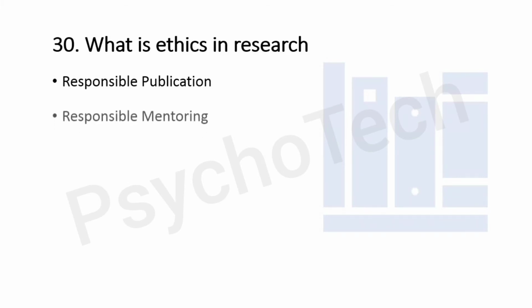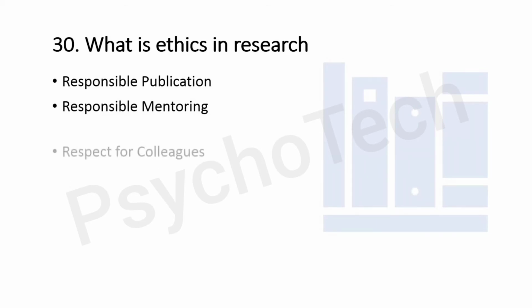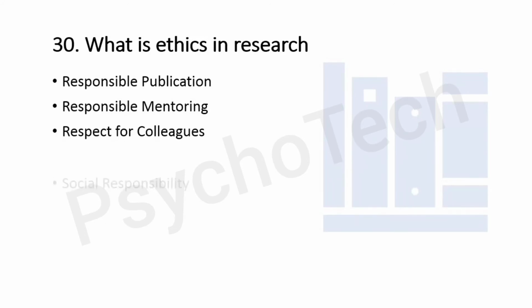Next is responsible mentoring, which is to help educate, mentor, and advise students. Next is respect for colleagues. You have to respect your colleagues and treat them fairly. Social responsibility is to promote social good and prevent social harms through research, public education, and advocacy.